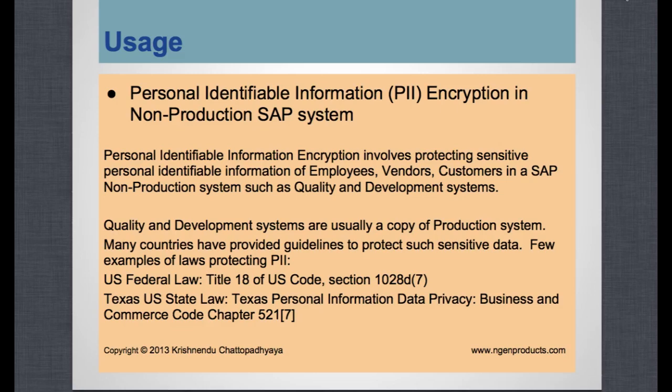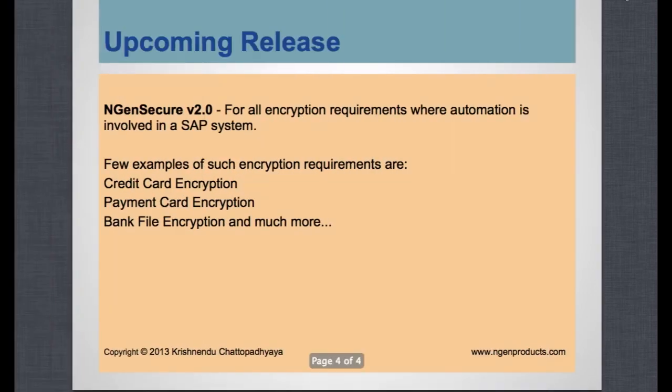So these two use cases are the primary product use cases, but the customer can use it in any other online data encryption requirement.